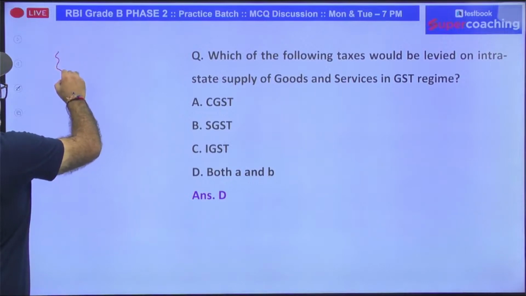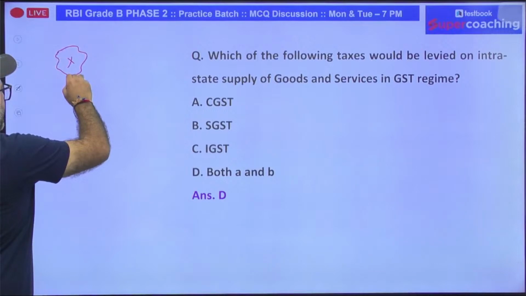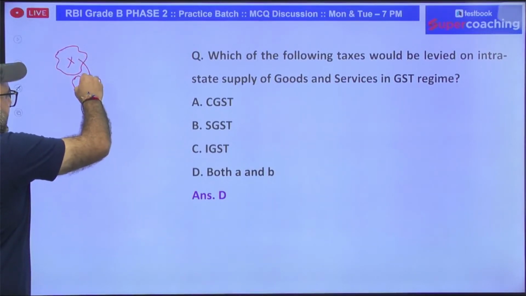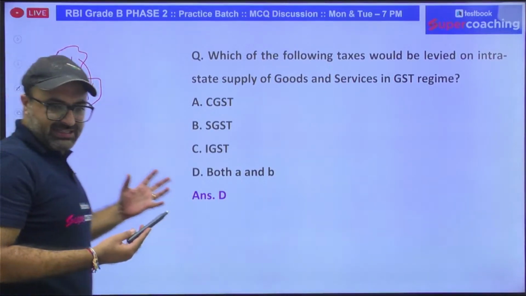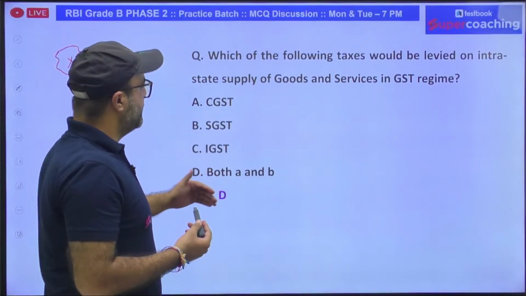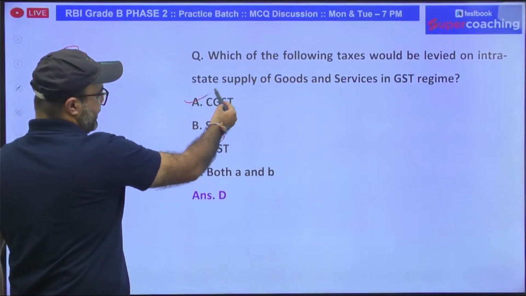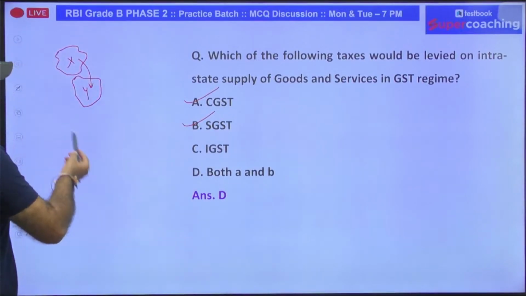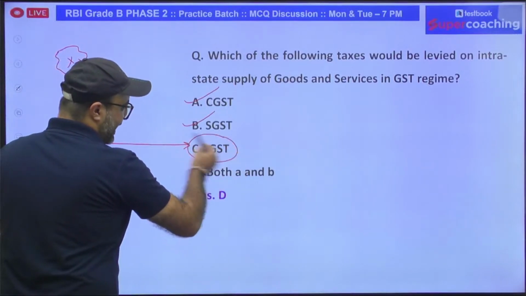If a product is being manufactured in some other state and then it is sold in some other state, and there is an interstate flow of goods and services, then a different GST is charged. In case of intrastate, we have central GST as well as state GST. But in case of interstate, what do we have? Sir, in case of interstate, we have IGST.